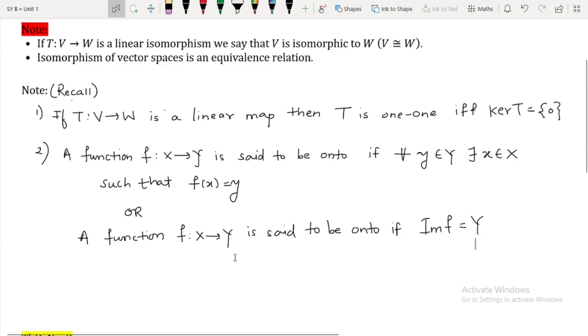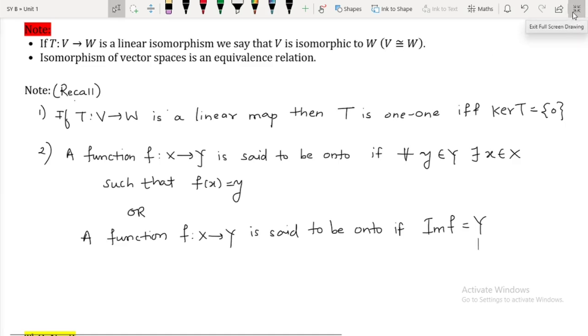Note that the image of f is already a subset of Y, right? When the image of f is equal to Y, then we can directly say that f is onto. Okay, depending upon this, let us see some examples.